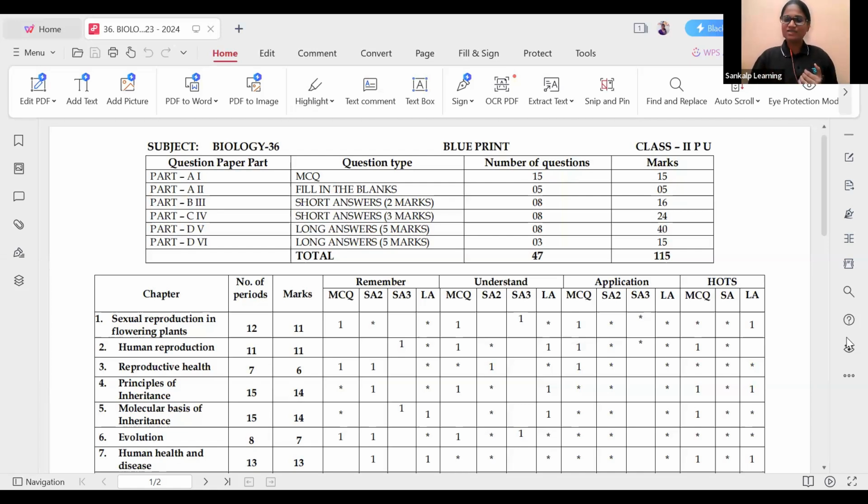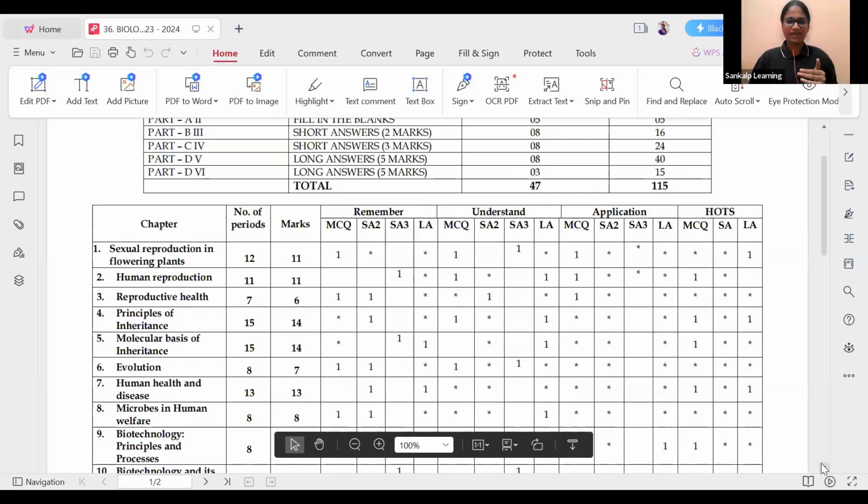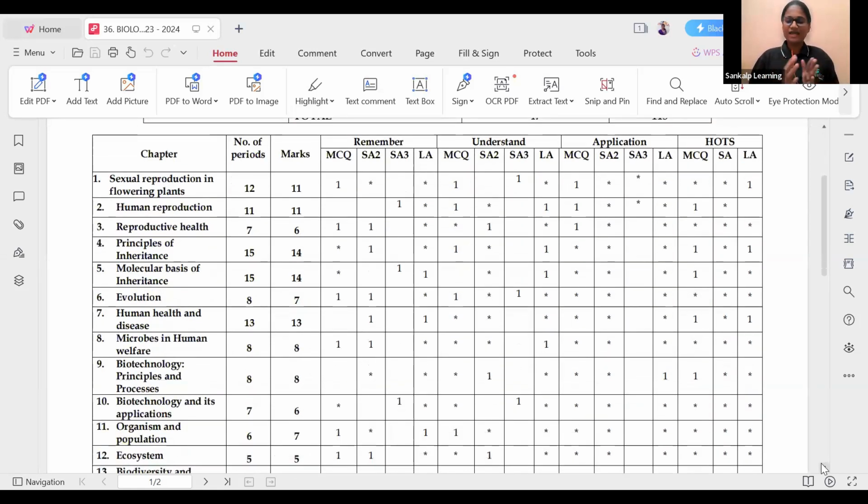Right? Next we have section wise, that is chapter wise, how the questions come. Why I am discussing this is that by this you will get to know which chapter you have to focus more on. Guys, we have to concentrate more on the chapters as you can see here. Just observe the laser point.